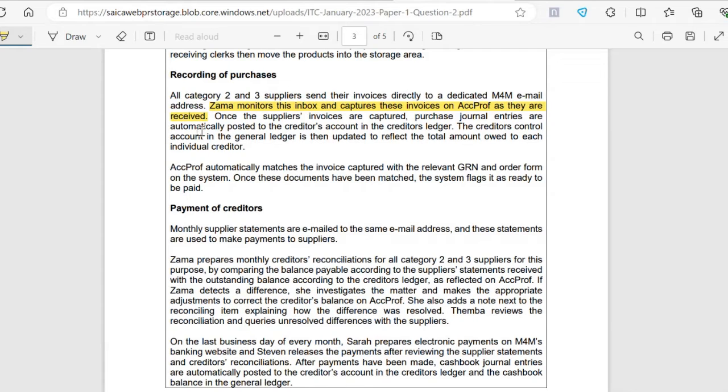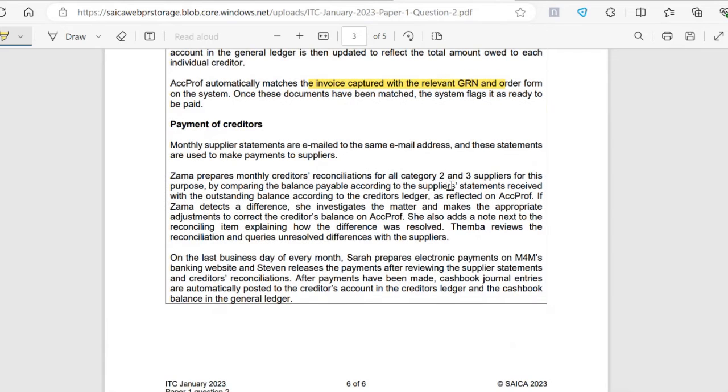The creditors control account in the general ledger is then updated to reflect the total amount owed to each individual creditor. ACPROF automatically matches the invoice captured with the relevant goods received notes and order form on the system. Once these documents have been matched, the system flags it as ready to be paid. So you can see the invoice now needs to be matched with the goods received note. So this risk that we identified up there is now moving further with the matching to the goods received note.